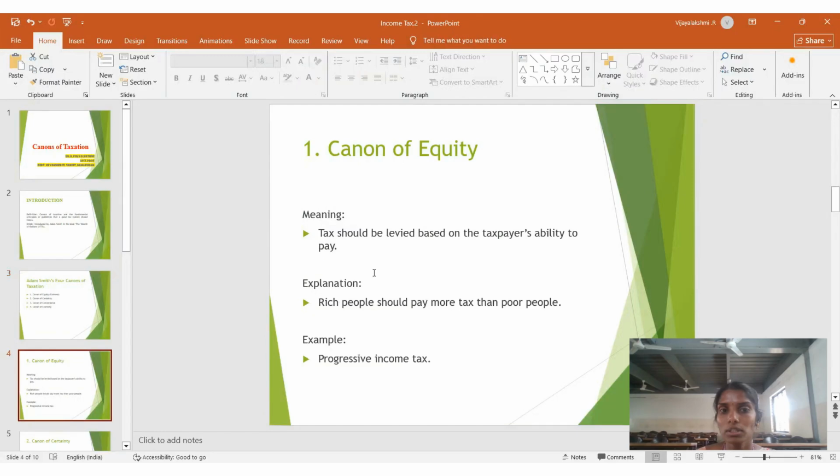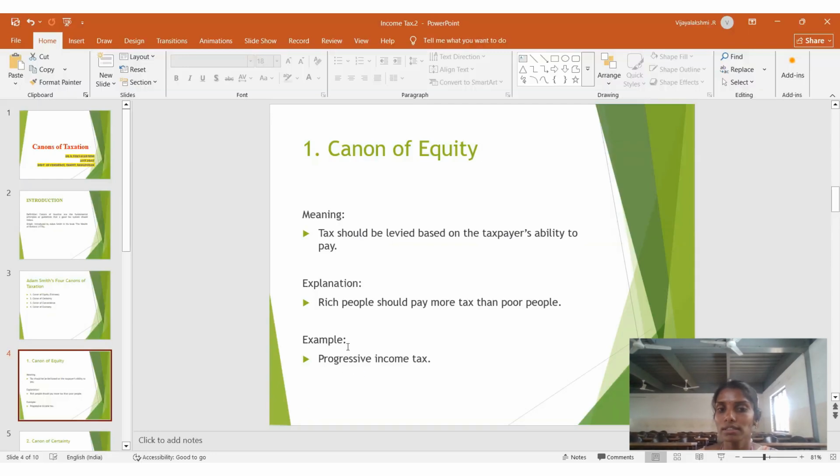So, what is equity? Tax should be levied based on the taxpayer's ability to pay. Rich people should pay more tax than poor people. It is based on the income level.